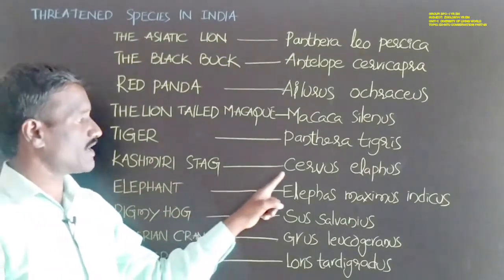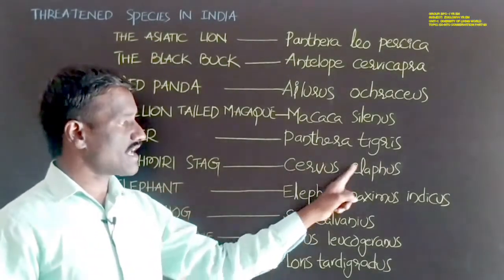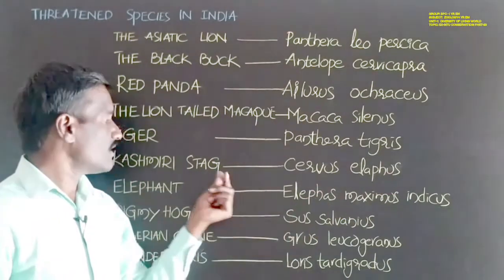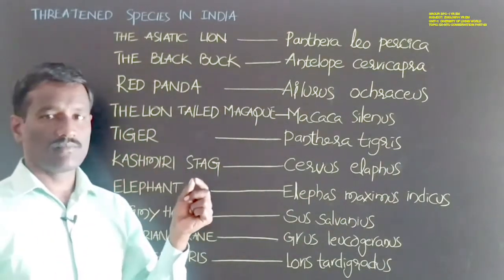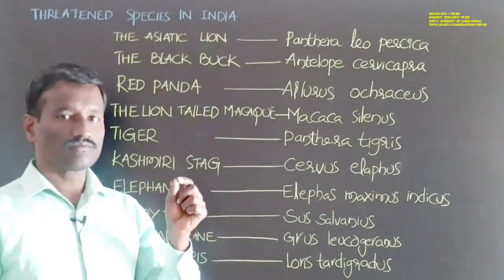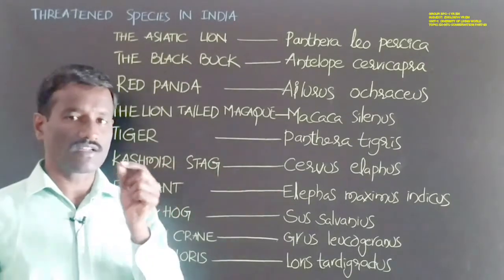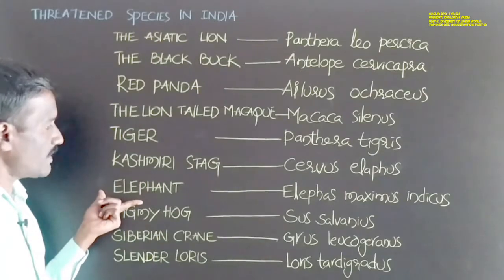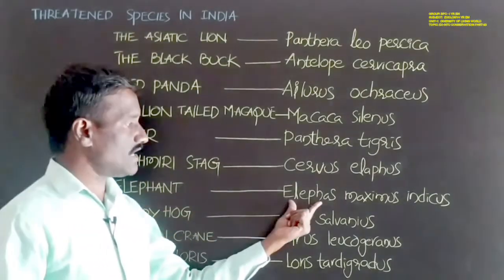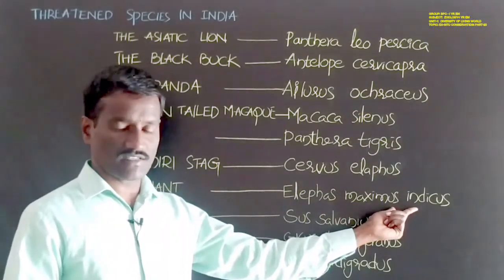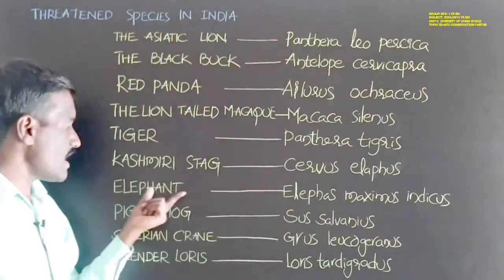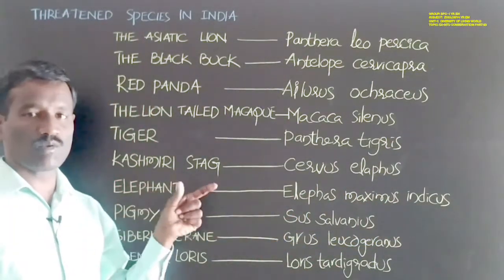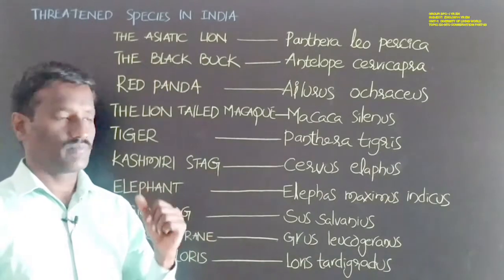Scientific name is Cervus elaphus. It is mainly present in Kashmir and regions of Himachal Pradesh. Next, elephant. Scientific name is Elephas maximus indicus. It is the largest existing animal on land.